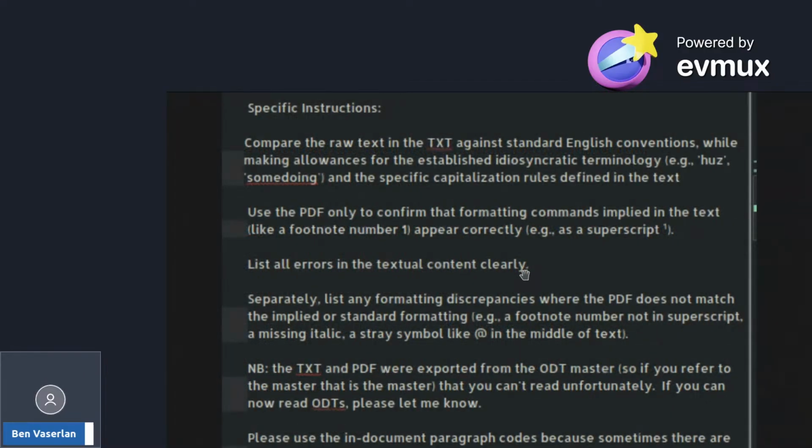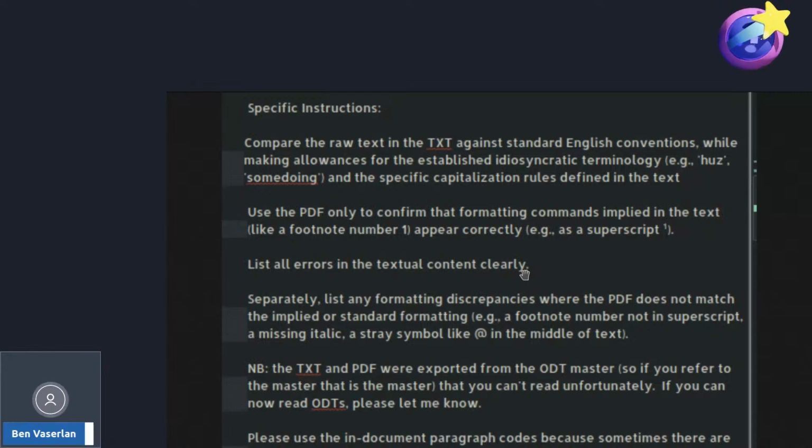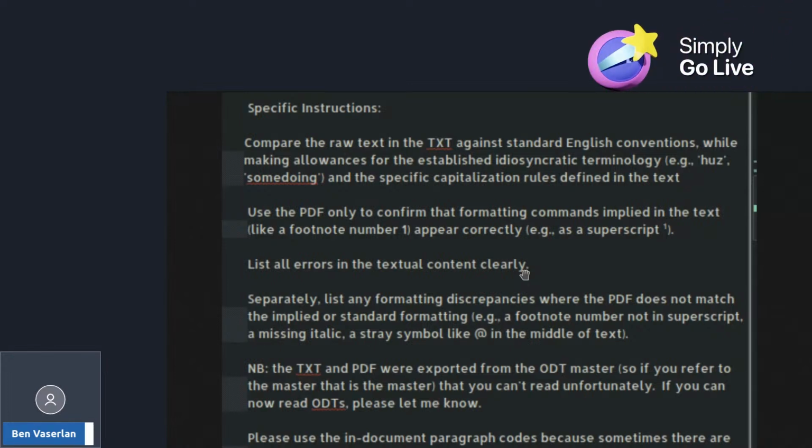Compare the raw text. I'm going to edit this, because I don't like that. Compare the raw text in the TXT against standard English conventions while making allowances for the established idiosyncratic terminology, such as, this is my own pronoun system, this is just me being a weird INTP, and the specific capitalization rules defined in the text.